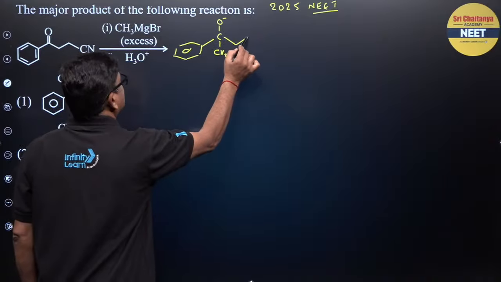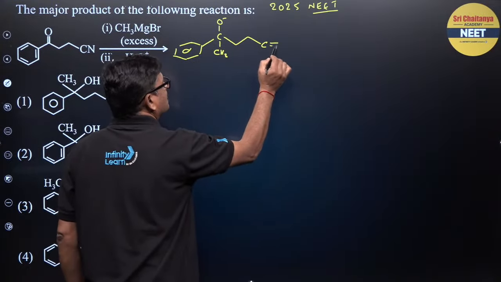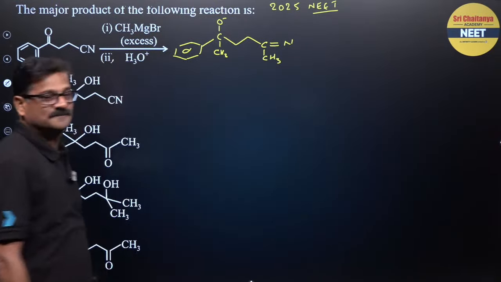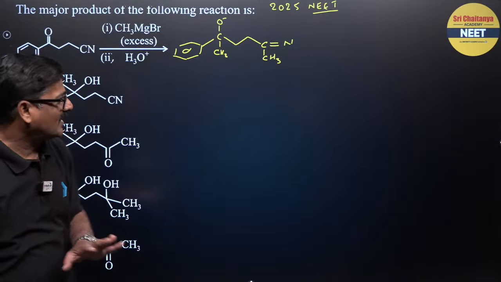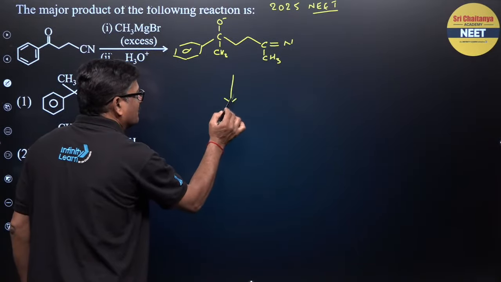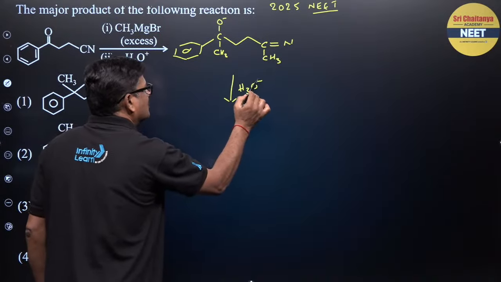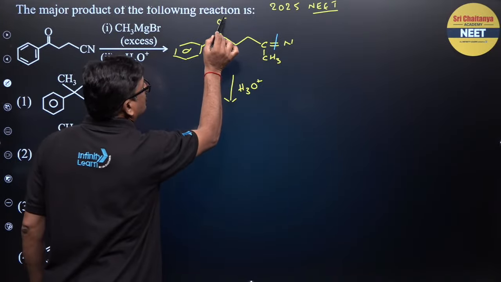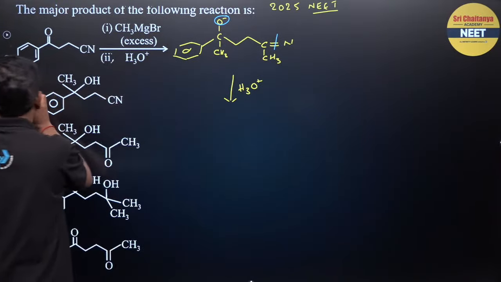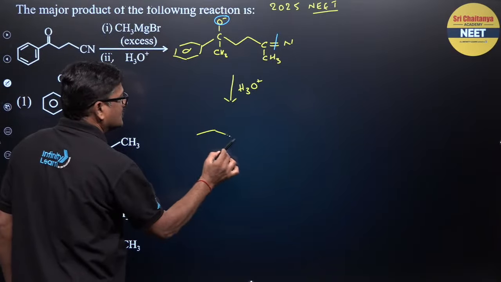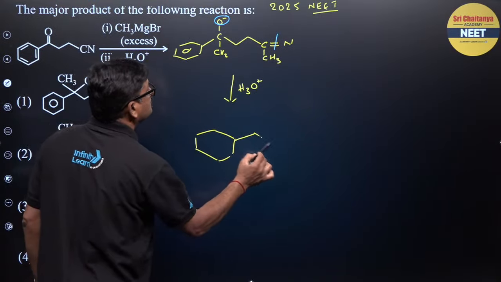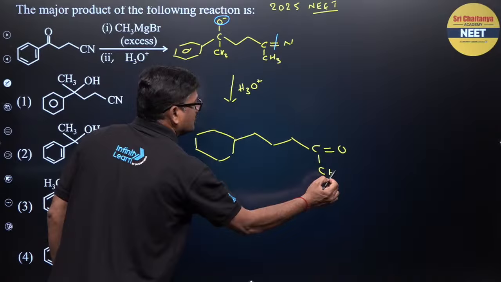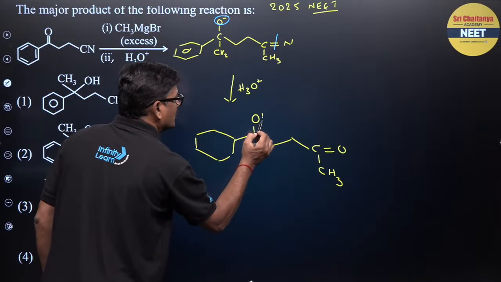CH3, and it is going to be C double bond, and it is going to be CH3, isn't it? Now I want to cleverly hydrolyze this. You are going to break this bond and you are going to break this bond. I mean to say it becomes OH. So you are going to see C double bond O and CH3 and it is going to be OH.